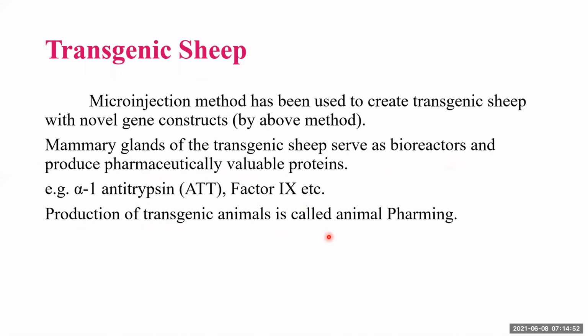So production of transgenic animals is called animal farming, and these transgenic animals serve as bioreactors, and their milk produces pharmaceutically valuable proteins, which can be used for the treatment of various genetic disorders or diseases.